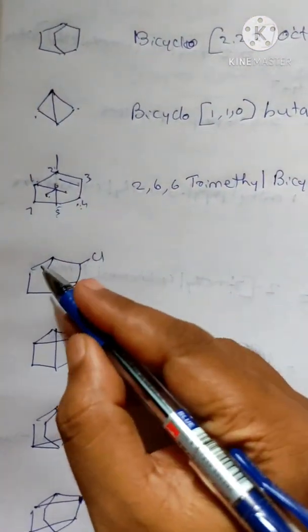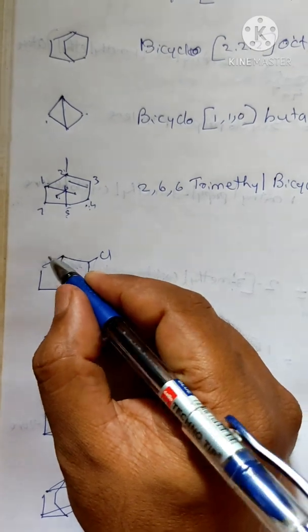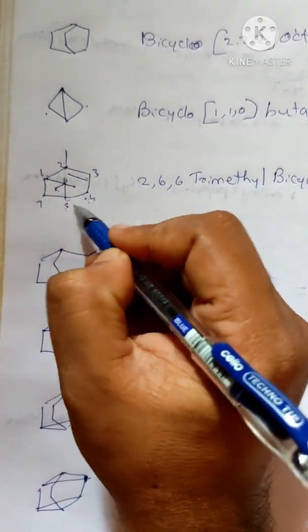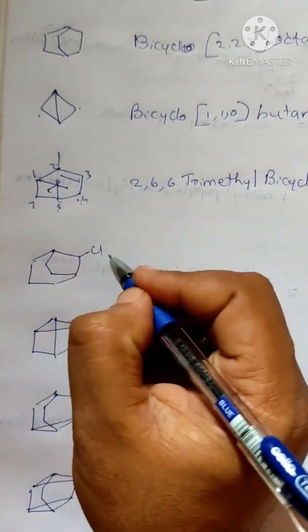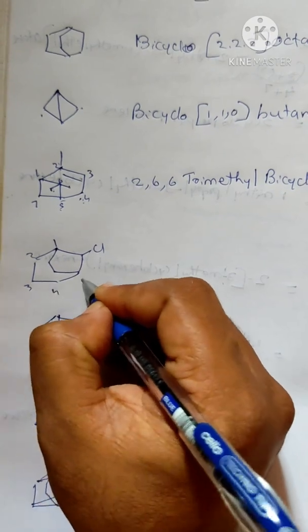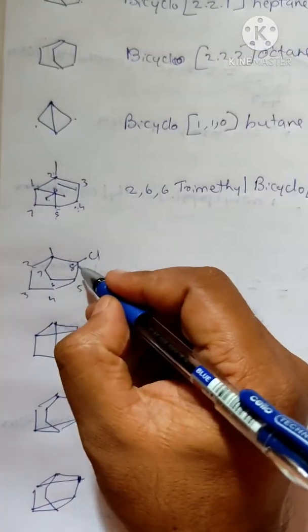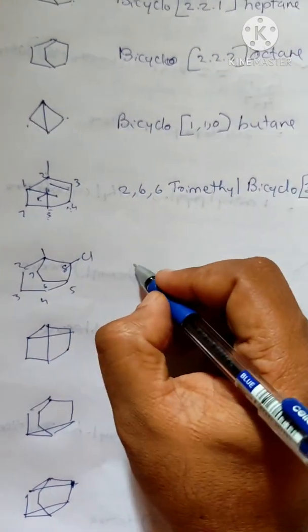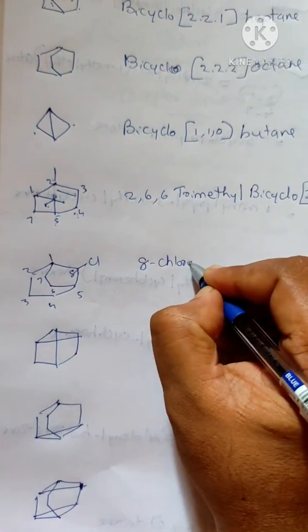Okay, now this one is also bicyclo. How will the naming be? First preference, we have to go to the biggest cycle. You see here the biggest cycle is this one, but here the biggest cycle is not this one, it is this one. Means we have to name such a way that we fuse 1, then 2, 3, 4, 5, 6, 7. The cycle is over. Then the rest is 8. So this is the 8th position. The chlorine will be in the 8th position. So the name will be 8-chloro. Okay, 8-chloro. Then what is this?